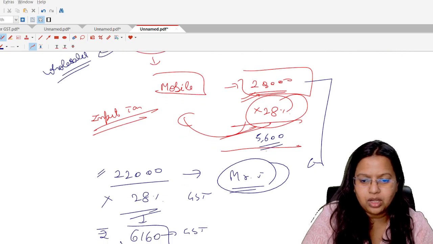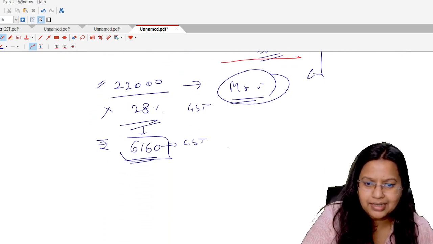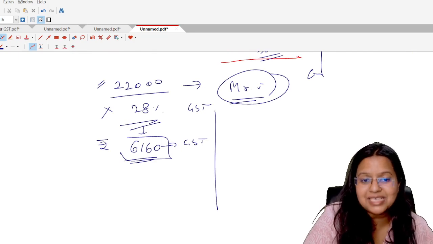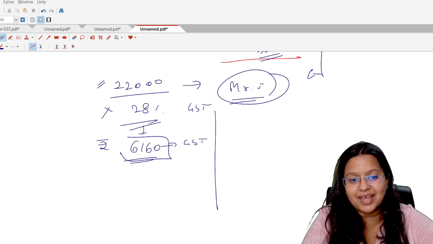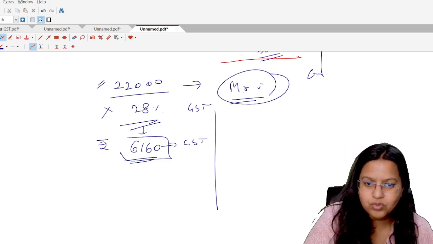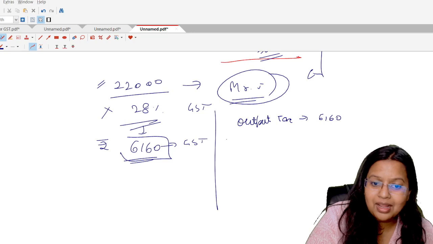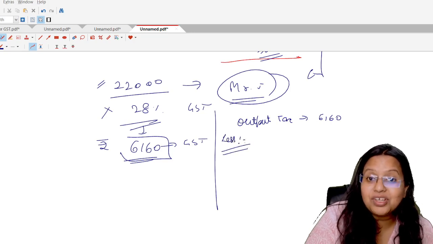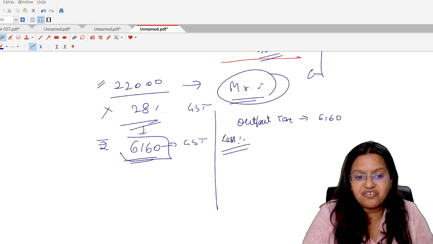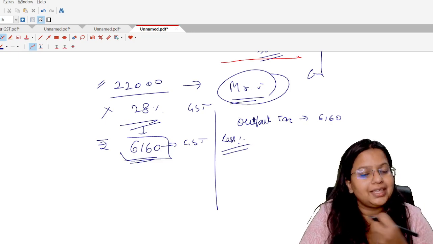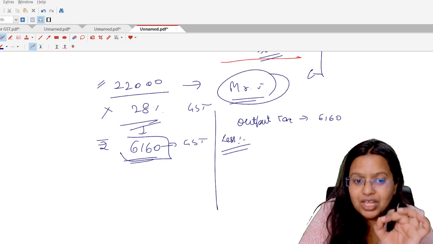So now, what is the actual scenario here? I have an output tax. Output tax means tax on the output supply which I am supposed to pay to the government. So I have an output tax liability of 6,160, less the input tax which I have already paid to the manufacturer. I am getting an opportunity in the GST that I will set off.